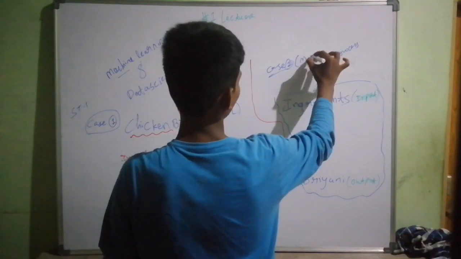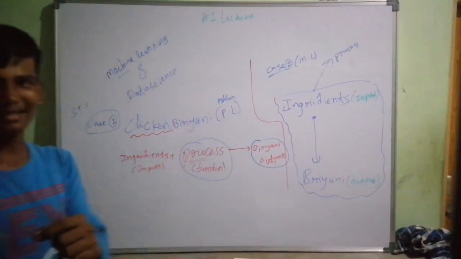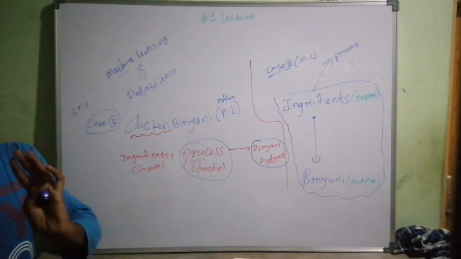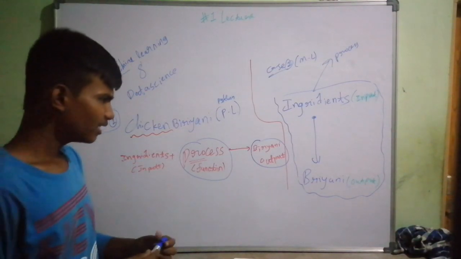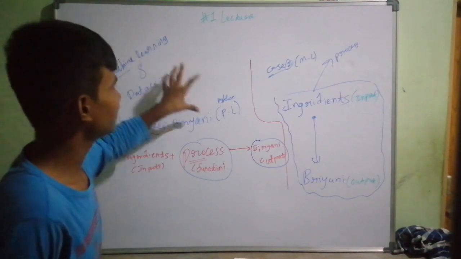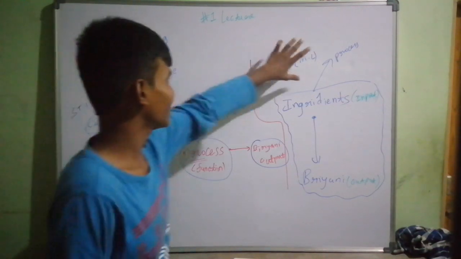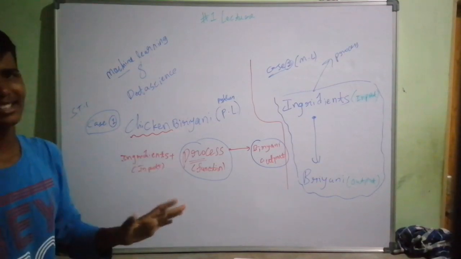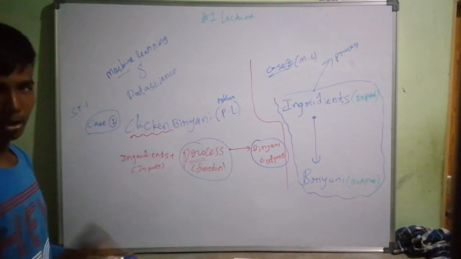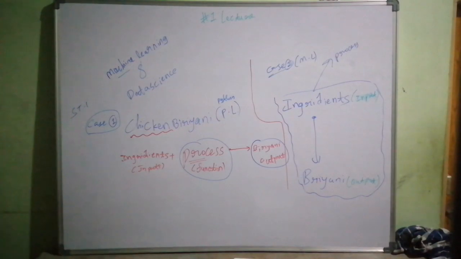I hope you understand what's going on here. If you don't, just remember it, and you'll understand this concept clearly as we move on. This is how we visualize things, how we learn what machine learning is, what a programming language is, and the difference between them. This is lecture number 1. We'll move on to lecture number 2.